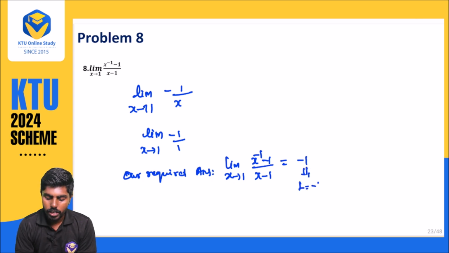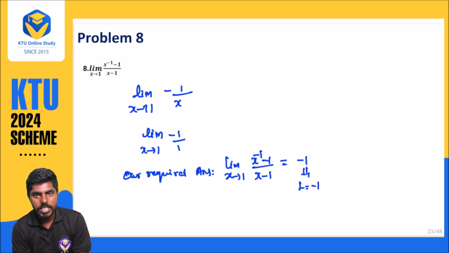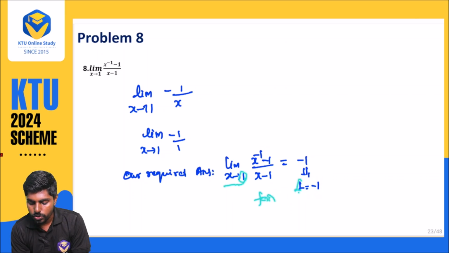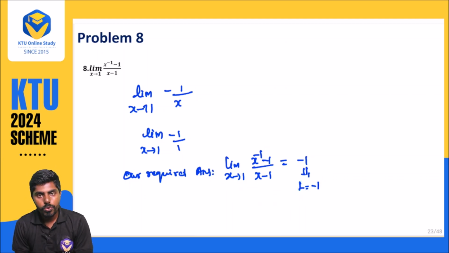This is our L value. Whenever x approaches 1, f of x approaches the L value, minus 1. Okay, we will see a few more problems also.